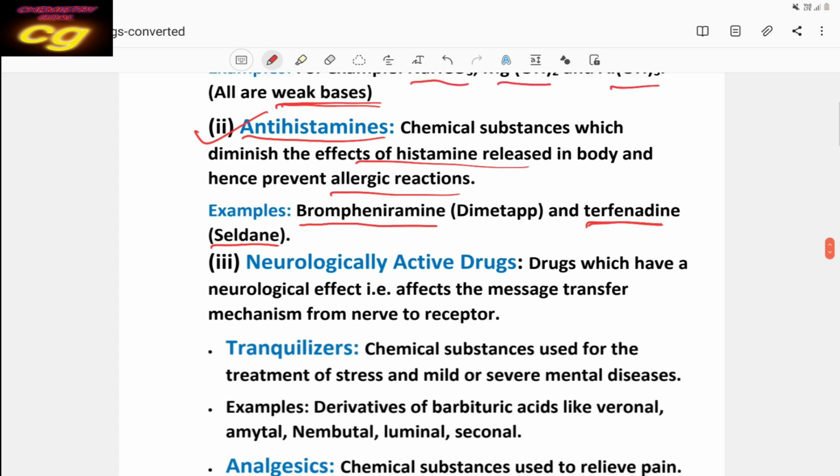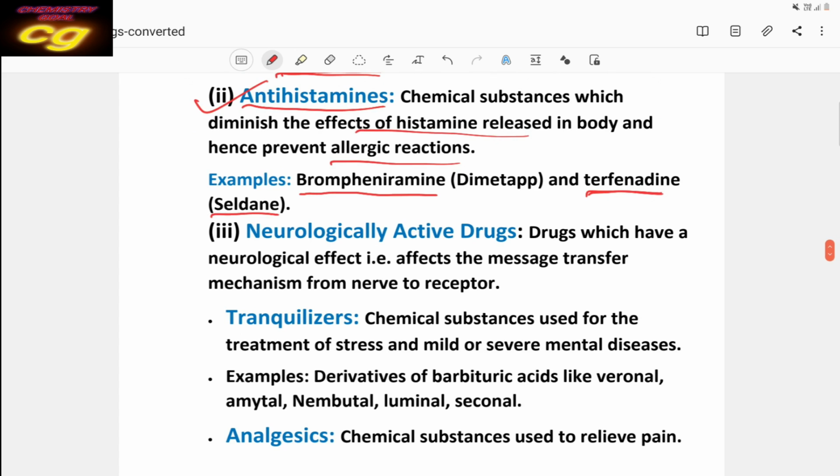Then neurologically active drugs, neurological effect. Drugs which have a neurological effect mainly affect the message transfer.